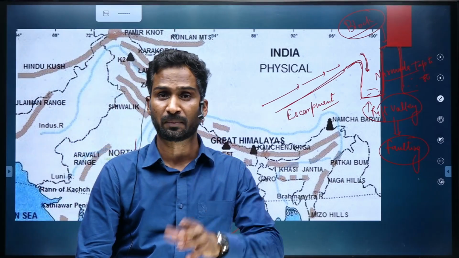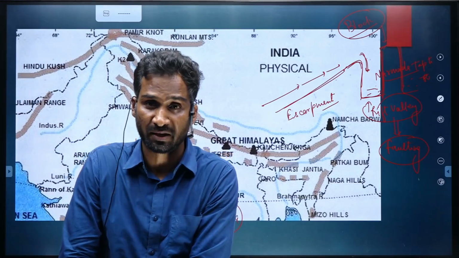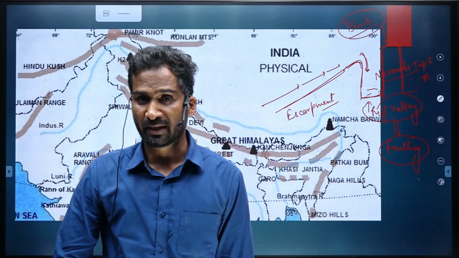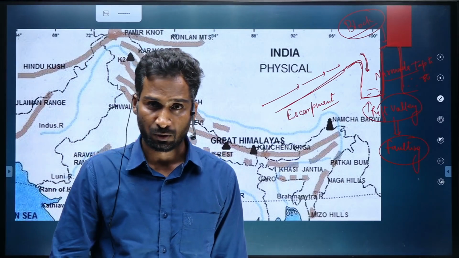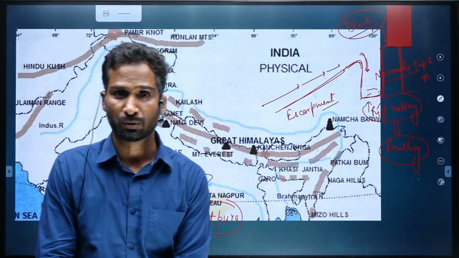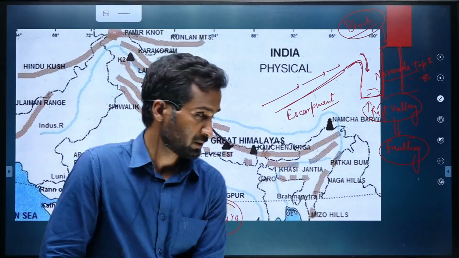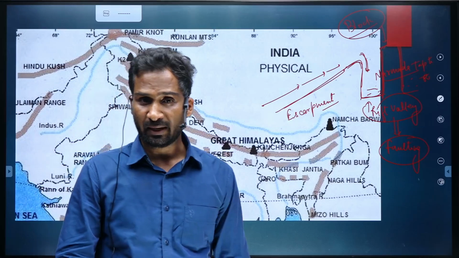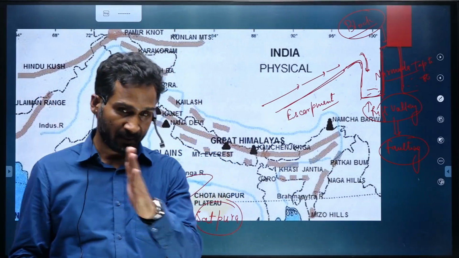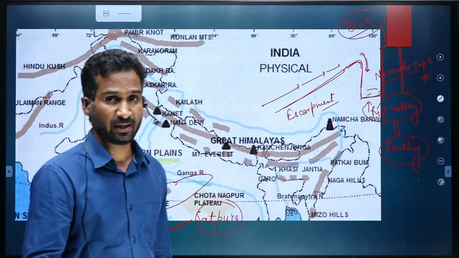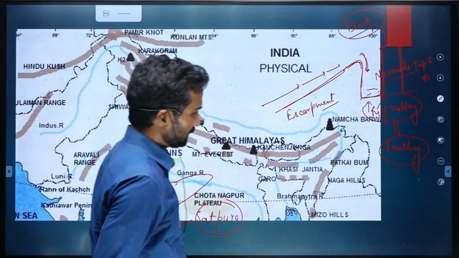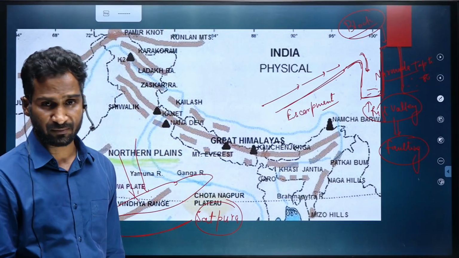Since I'm talking about Narmada, you should know that Narmada originates near Amarkantak Peak. Amarkantak is in the Maikal range. In the Maikal range, Narmada originates, and you should know that it is part of the Satpura range. So, Amarkantak Peak, where the Son river also originates. Son flows eastward and Narmada flows westward. Son is a tributary of the Ganga river. So these are the important mountain ranges that we were supposed to talk about.